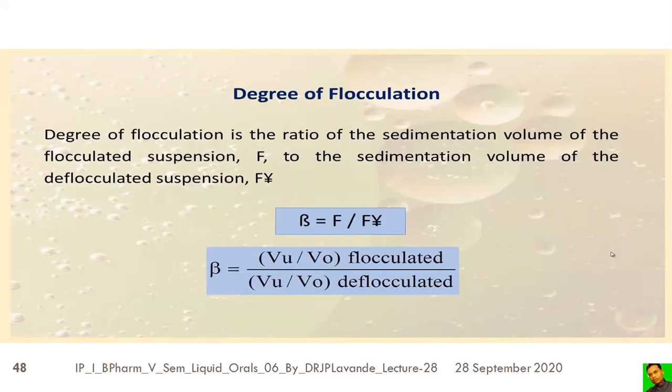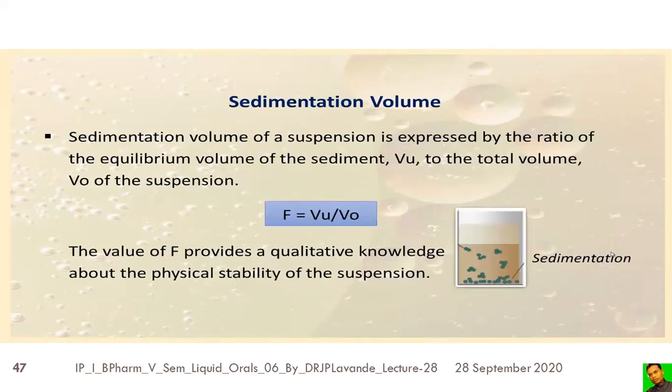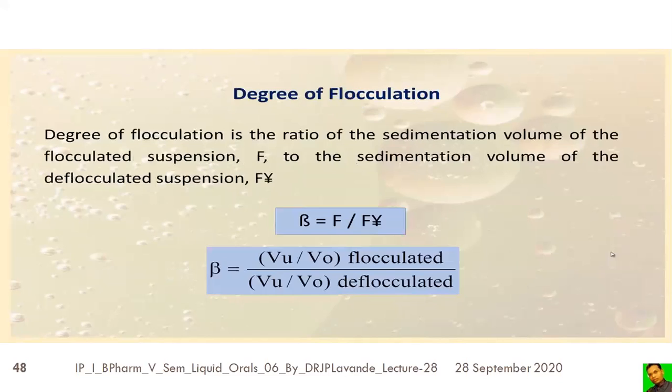This can be obtained again by the previous equation, Vu divided by V0, right?